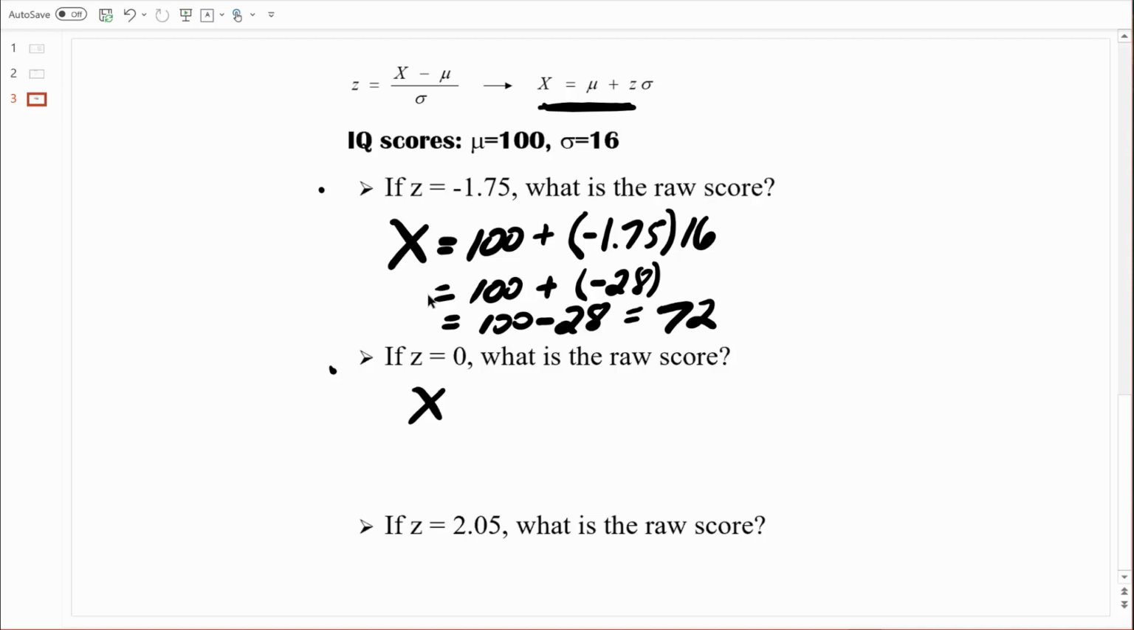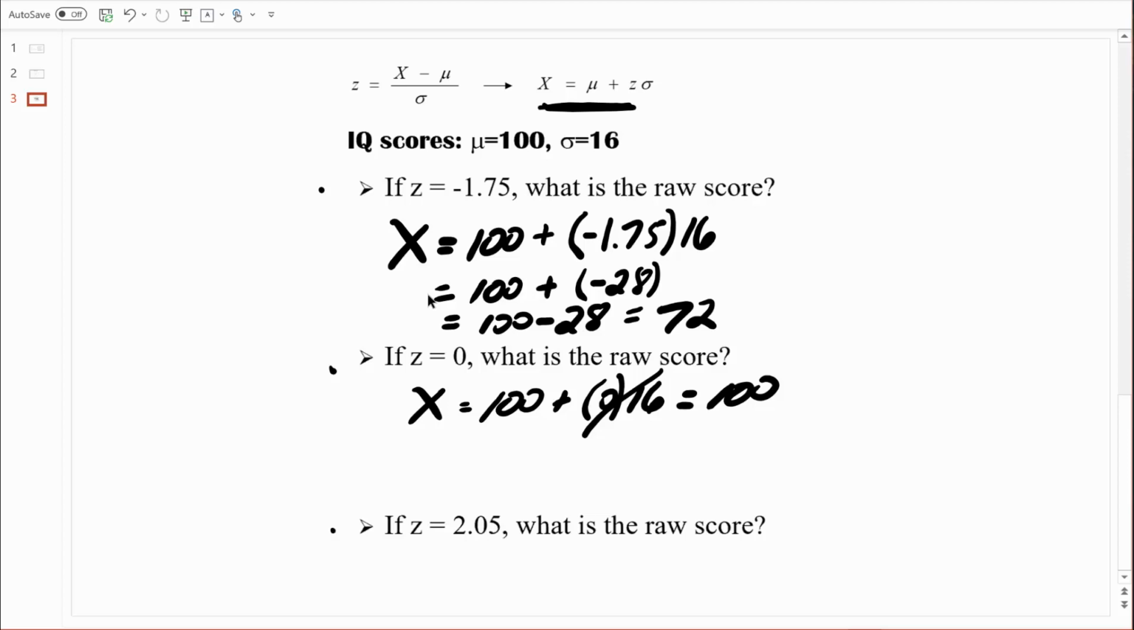We know that x equals mu, which is 100, plus our z-score, which is 0, multiplied by our standard deviation, which is 16. 0 times 16 is going to cancel out, right? So what are we left with? 100. So as we predicted, a z-score of 0 is equivalent to an IQ score of 100.